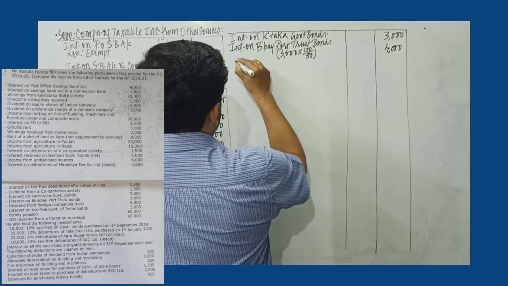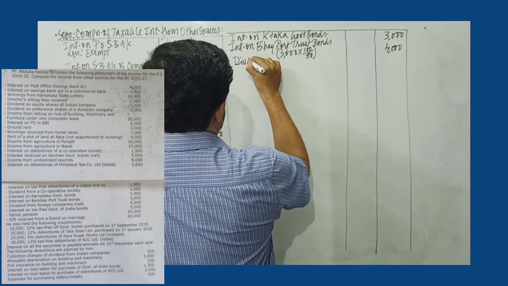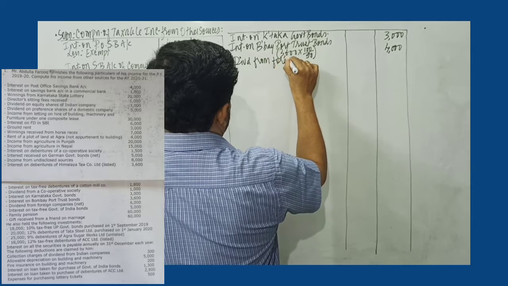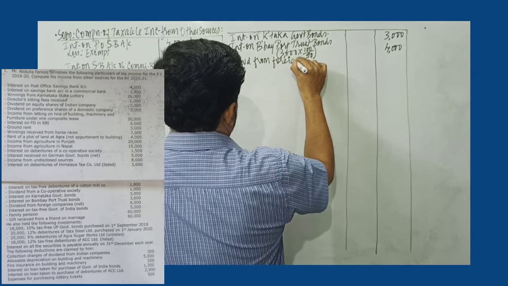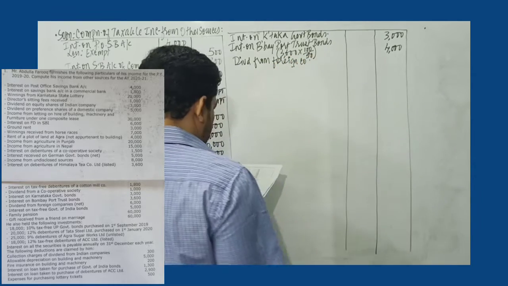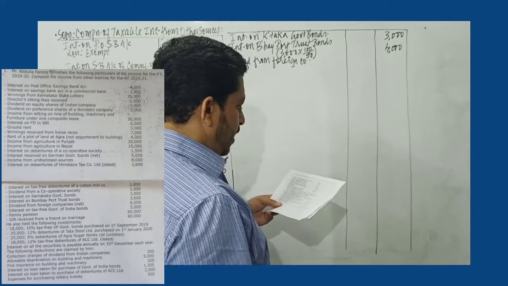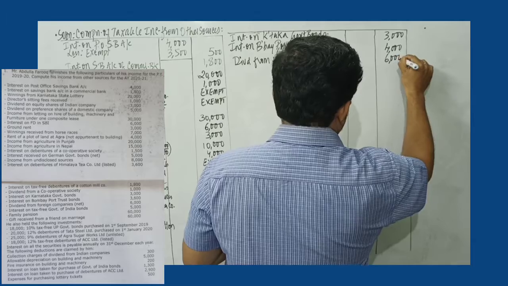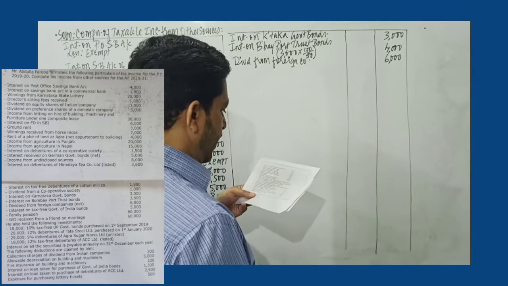Then we have dividend from foreign companies. Dividend from foreign companies is taxable, fully taxable. Now it's given as net amount, but there is no mention of tax rate. So entire 6,000 will become taxable.